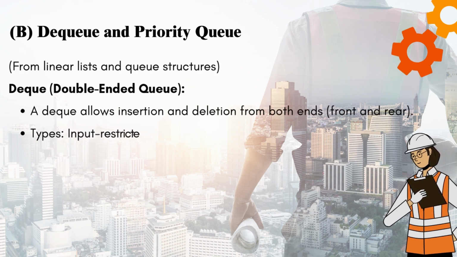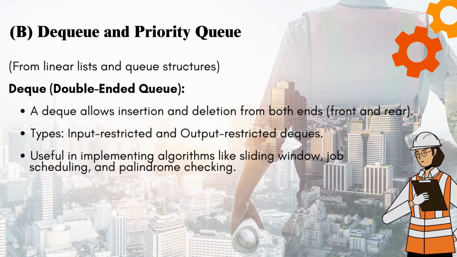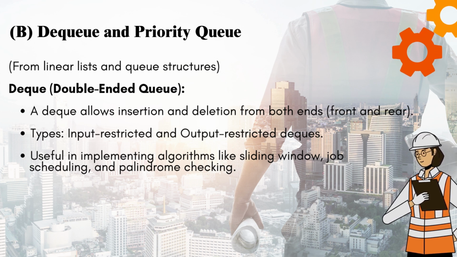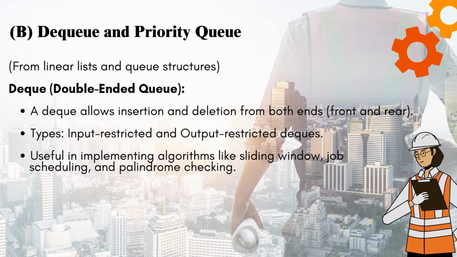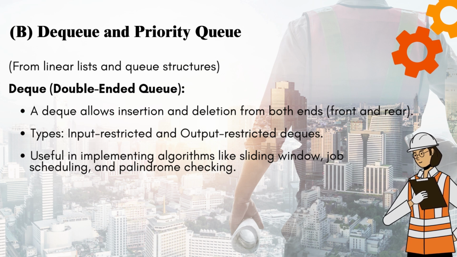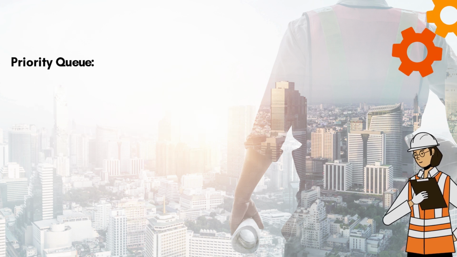B. DQ and priority queue, from linear lists and queue structures. DQ, double-ended queue: a DQ allows insertion and deletion from both ends, front and rear. Types: input-restricted and output-restricted DQs. Useful in implementing algorithms like sliding window, job scheduling, and palindrome checking.